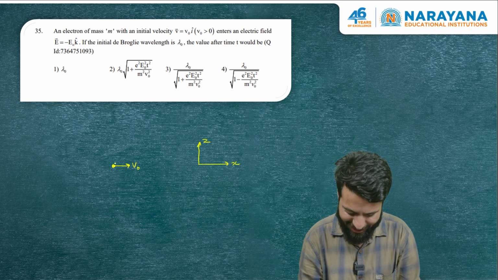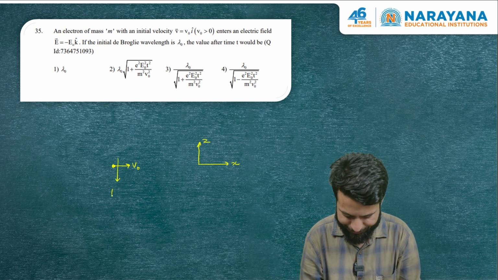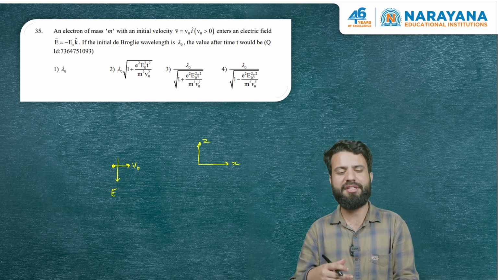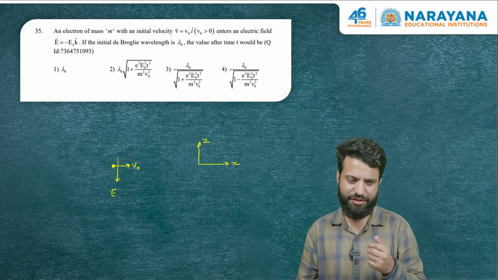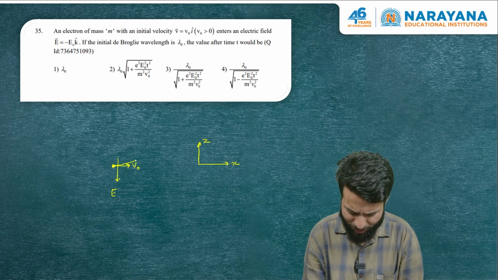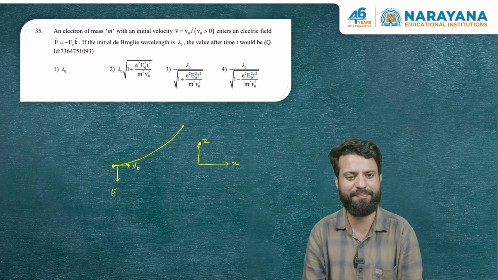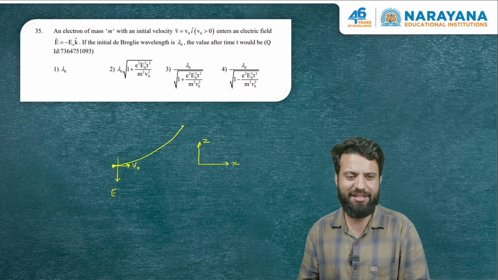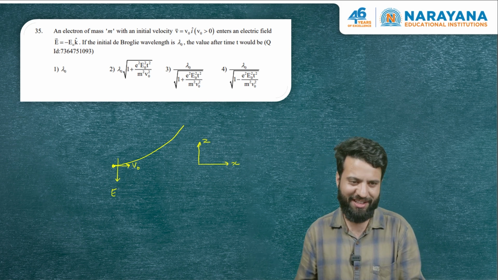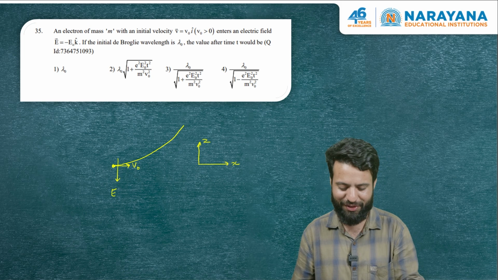So we have an electric field in downward direction. So if electric field is in downward direction, electron will experience a force in upward direction, and it is going to follow a parabolic path where its speed is going to increase. And if speed increases, de Broglie's wavelength will decrease, right? And that's what the question is all about.